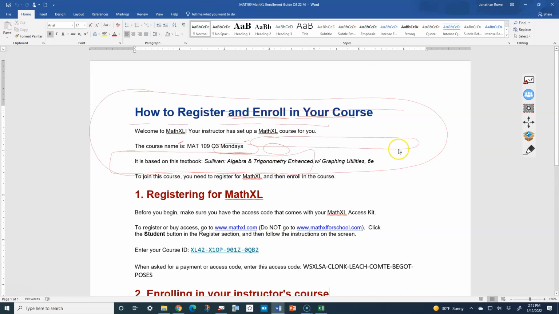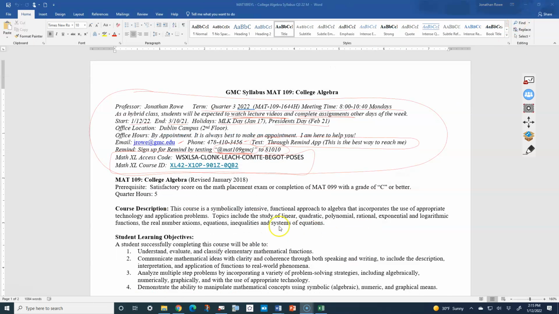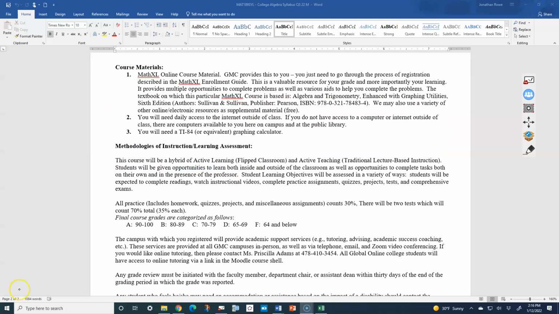So yeah, just follow those instructions to get signed up for the Math Excel program for this course. All right, what else do we need to go over on the syllabus?